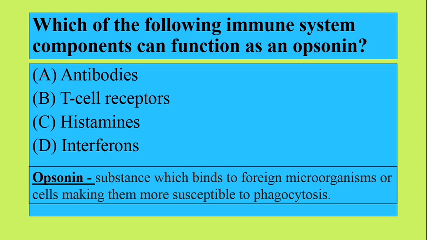So the components that can function as opsonins are the antibodies. They will stick to the foreign microorganisms or cells and make them susceptible to phagocytosis, and hence they will be removed out of the body.